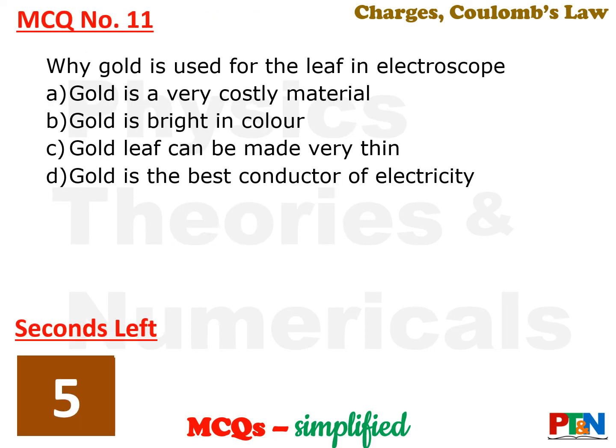Next MCQ. Why is gold used in an electroscope as the material for the leaf? 4 options given. 5 seconds time. Your time starts now. Time's up. You got the answer. Let's see.